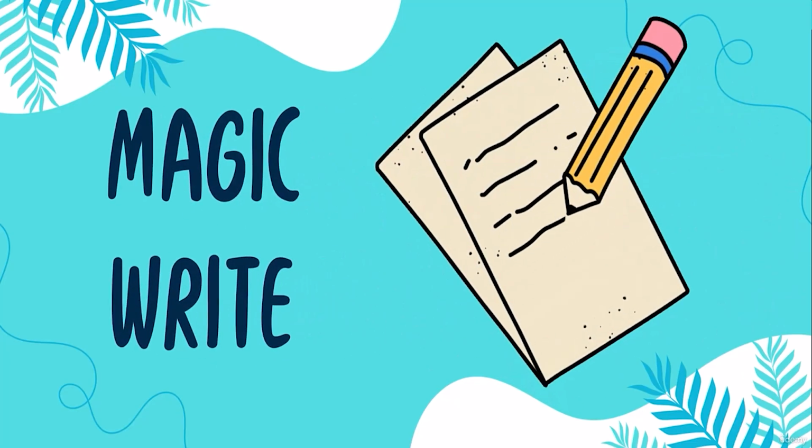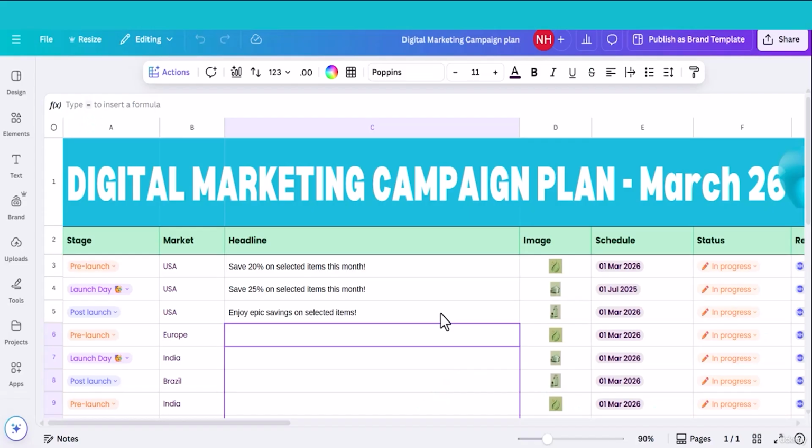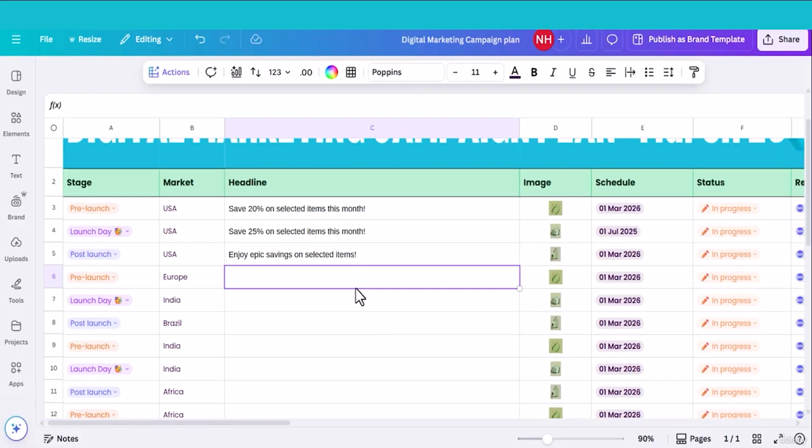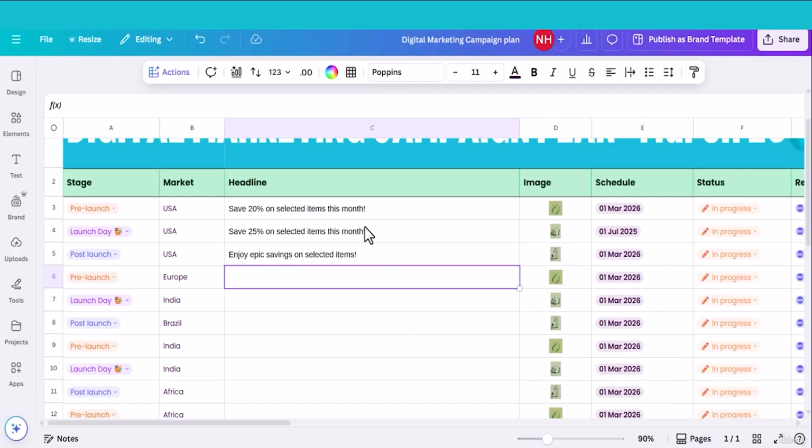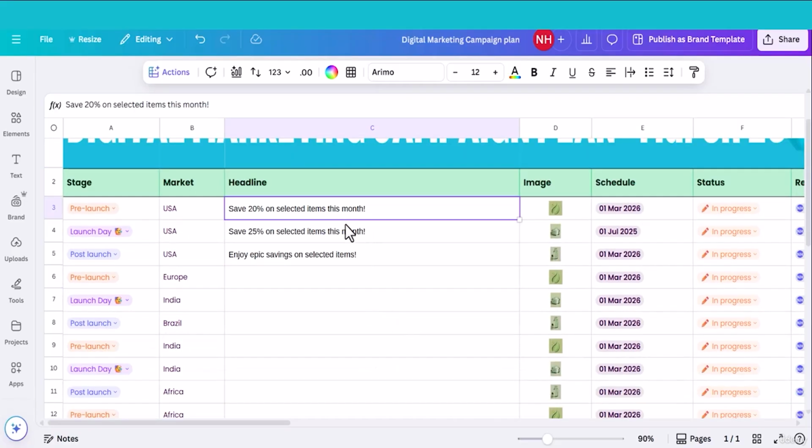Now let's explore Magic Write. With Magic Write, we can generate high quality content directly into Canva Sheets. This is particularly helpful for tasks like coming up with content such as headlines. Magic Write helps us to write one headline to many instantly. As you can see here, we have already written some sample headlines. We want to generate more.